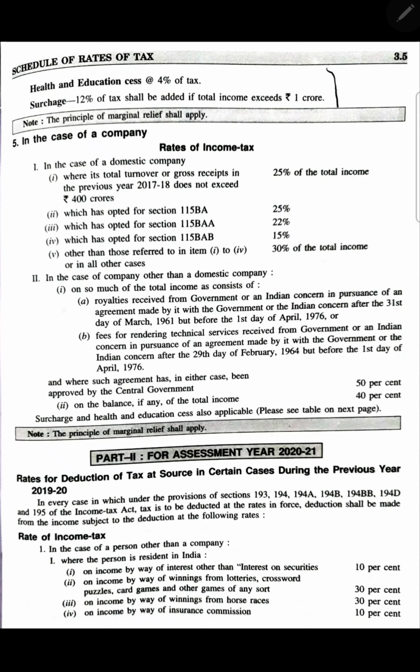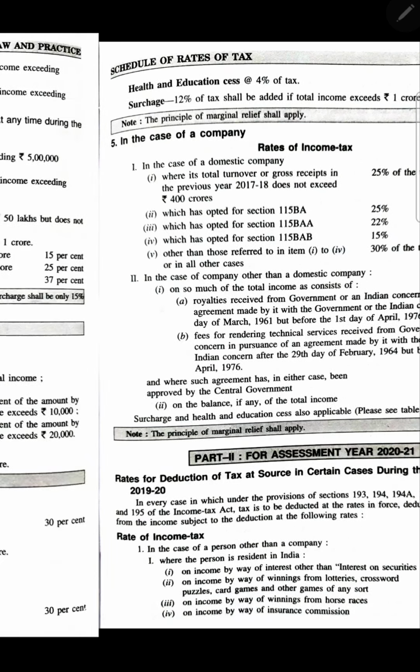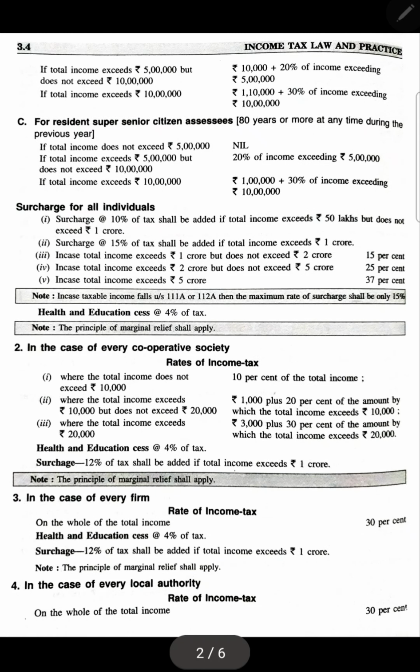Write this also. Then in the case of companies. I forgot to mention this: number 4 is local authorities. We will hardly get sums on them, but it's better to write it down and know. Local authorities like a municipality. You have authorities from the state government side, and you have to calculate the income for them.